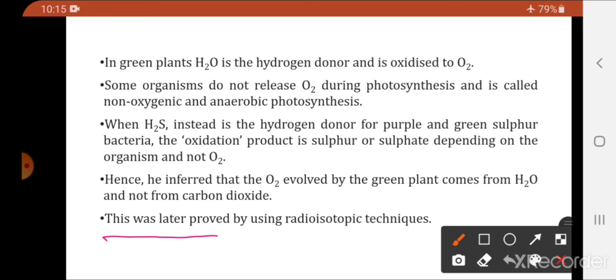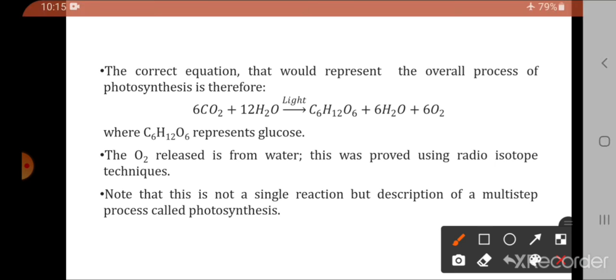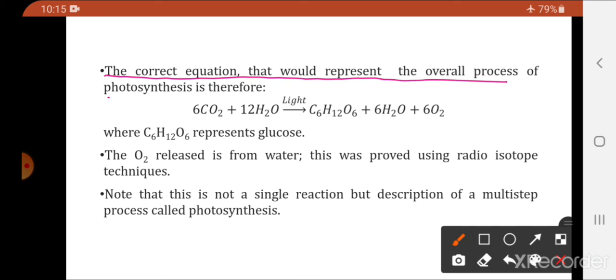This was later proved using the radioisotope techniques. So, the general equation for photosynthesis is 6 CO2 plus 12 water, in the presence of light, gives C6H12O6, which is glucose, plus 6 molecules of water plus 6 molecules of oxygen. This is the equation of photosynthesis.